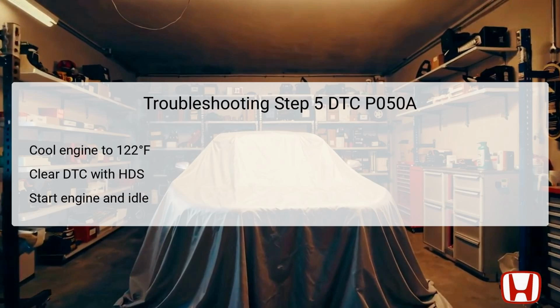In this step, you begin by allowing the engine to cool until the value of the engine coolant temperature (ECT) sensor reads 122 degrees Fahrenheit or less. This ensures that the test is conducted under the appropriate conditions. Once the engine has cooled, clear the DTC using the HDS to reset the fault codes. After clearing the codes, start the engine and allow it to idle for at least 10 seconds.